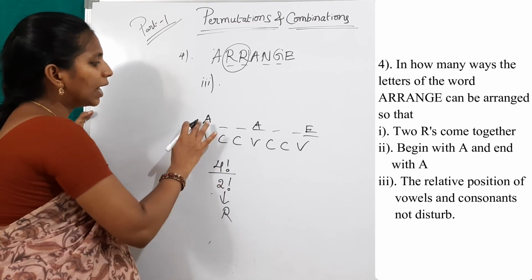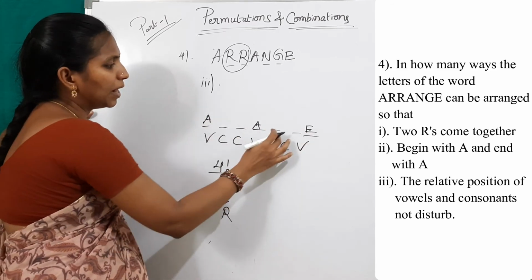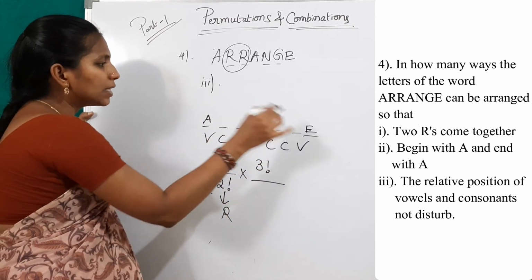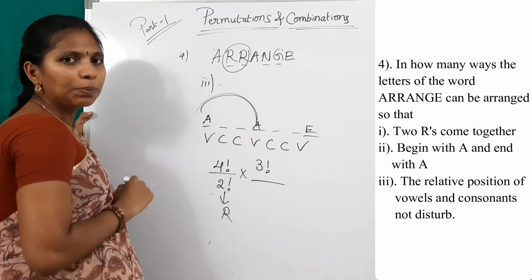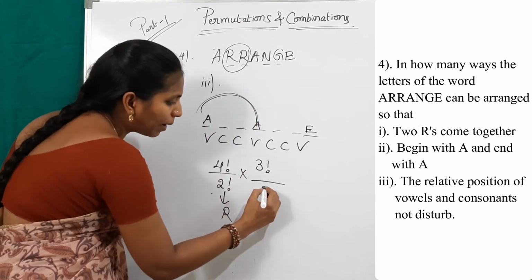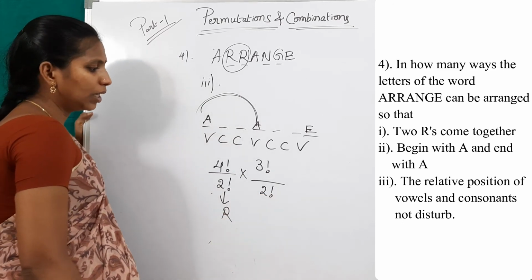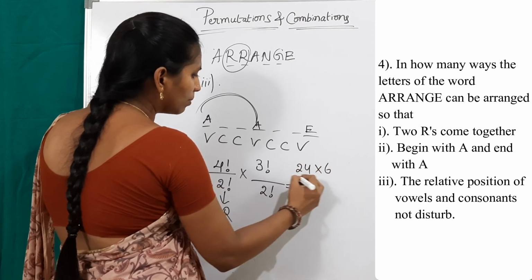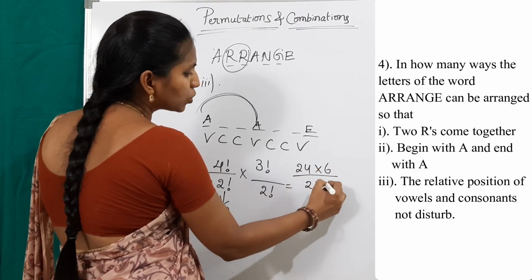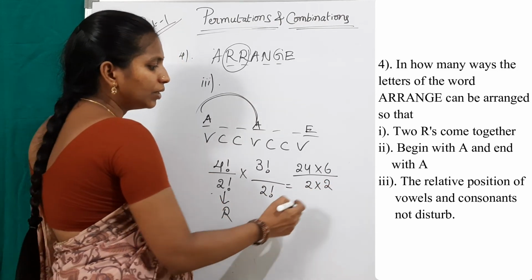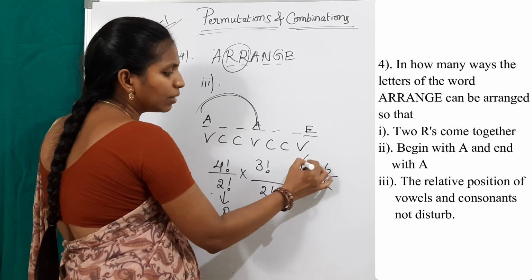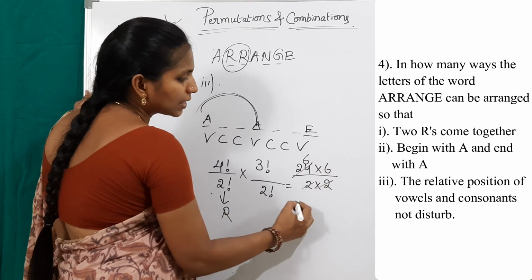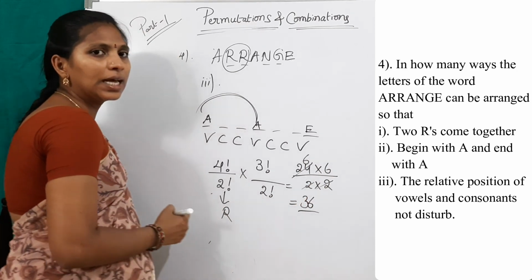Now coming to vowels A, A, E. 3 vowels and 3 places. We can arrange in 3 factorial ways. But in these 3 vowels, A is repeated. How many times? 2 times. So by 2 factorial. Now simplify this. 4 factorial means 24, into 3 factorial means 6, by 2 factorial means 2, again 2 factorial means 2. Then 4 cancelled in how many times? 6 times. 4 sixes are 24. Then 6 sixes are 36. The final result is 36.